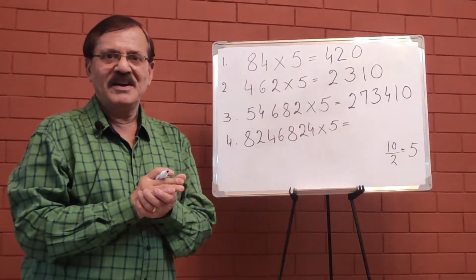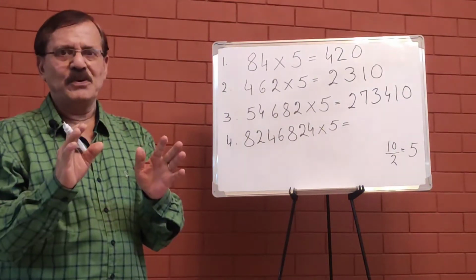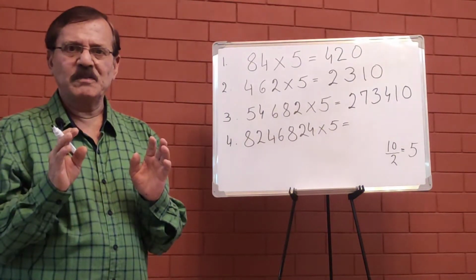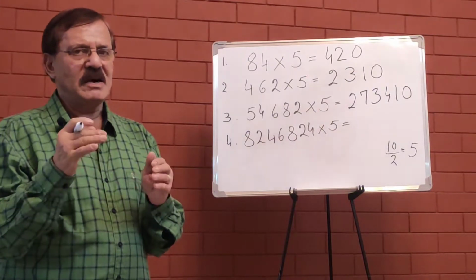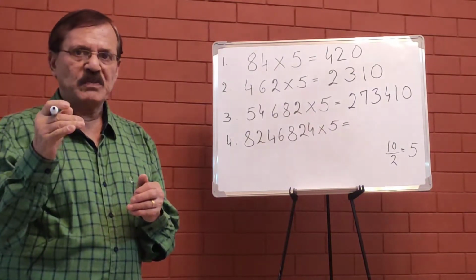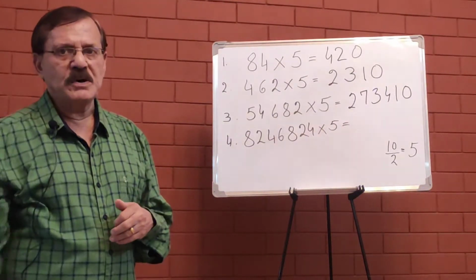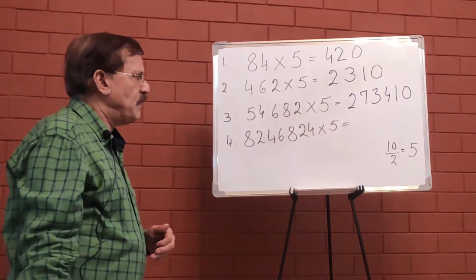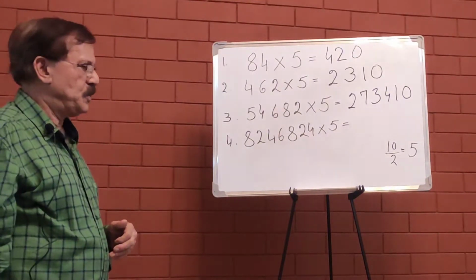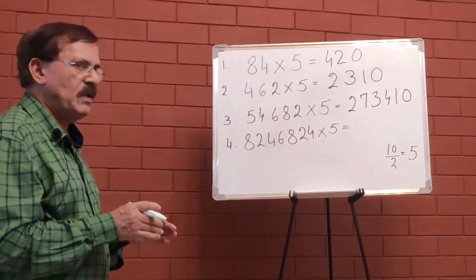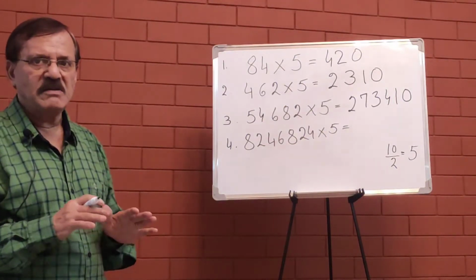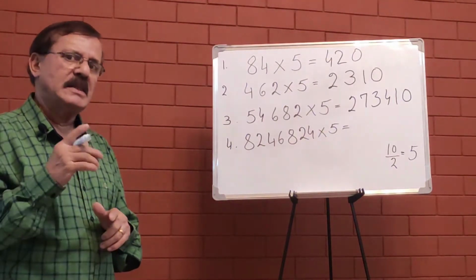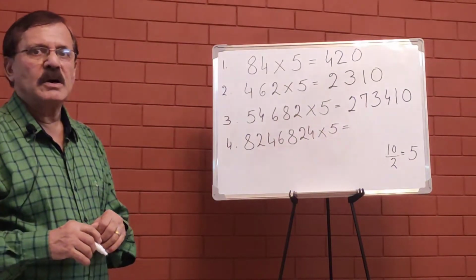So have you seen? It's so easy and fun. You just have to learn those two techniques. Multiply by 5 is nothing but divide by 2 and multiply by 10 or put a 0. And finally, we come to the last question. Again, we will half this number, that is, we divide by 2, and at the end, we will put a 0.